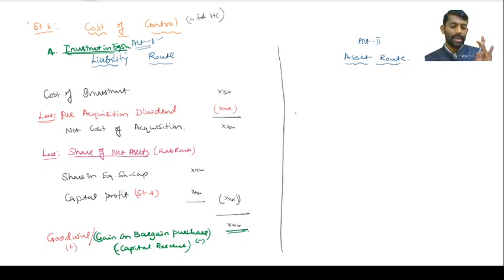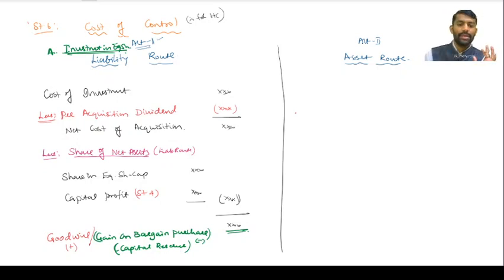So that is the share in share capital plus capital profit. Revenue profit will go to step number 8 because that is post-acquisition profit. It is expected profit, therefore it is revenue, and it will go to step number 8. So only the pre-acquisition profit share is what I get. That is the capital profit we will take here, and that we will deduct.